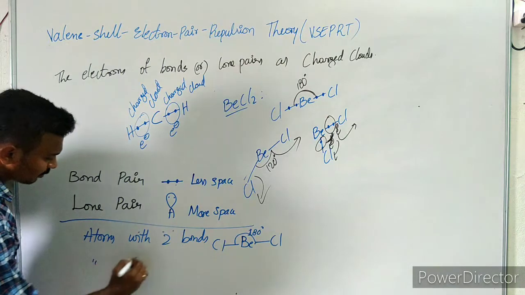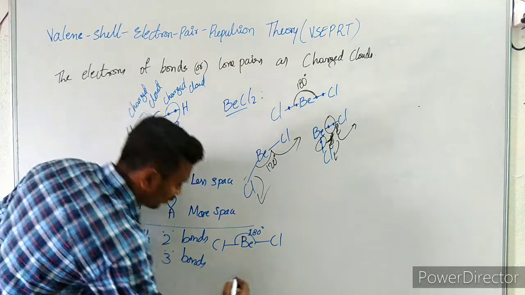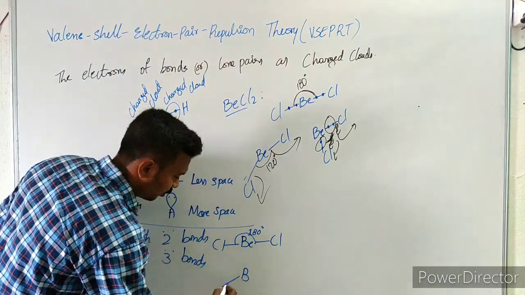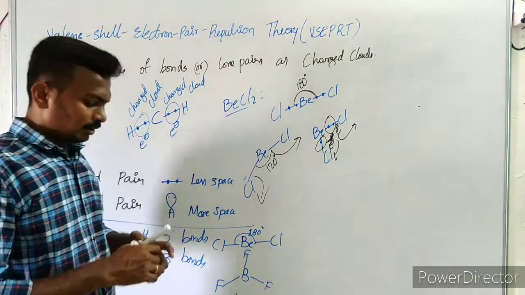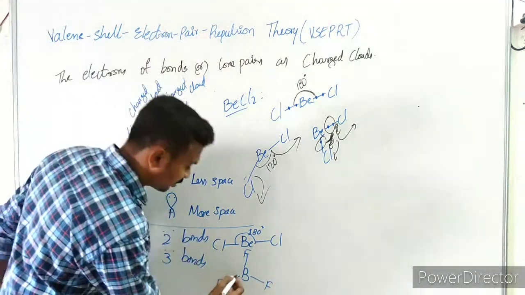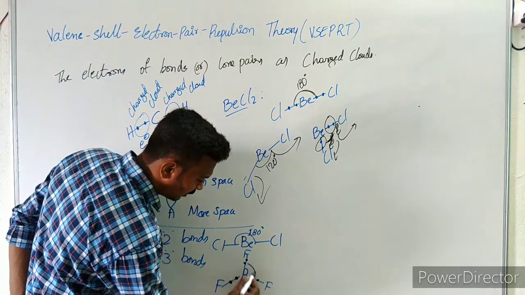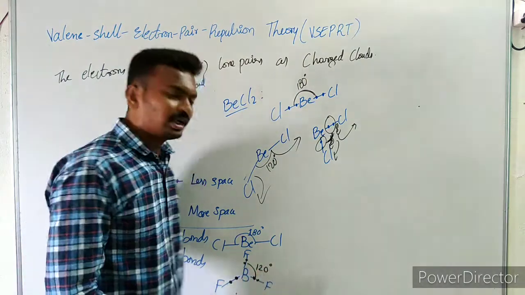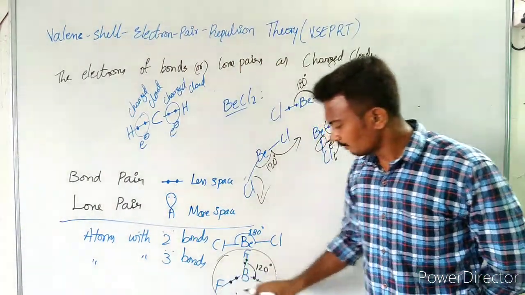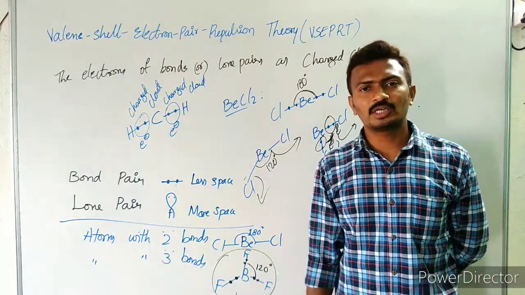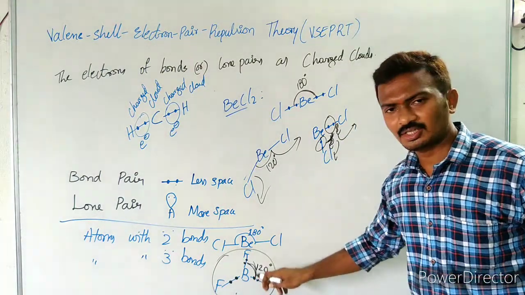Next, atoms with three bonds. Example, if you take boron trifluoride, you can say that this is having no lone pairs, only bond pair electrons. To maintain minimum repulsion, these bond pairs are going to maintain 120 degrees of bond angle. In the whole 360 degrees space, they are going to maintain 120 degrees space, such that their repulsion is minimum.